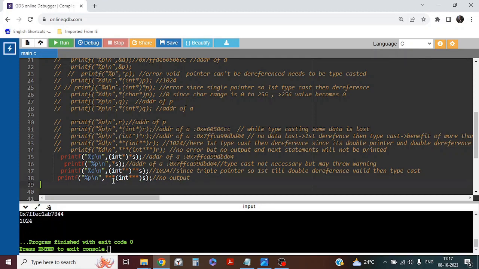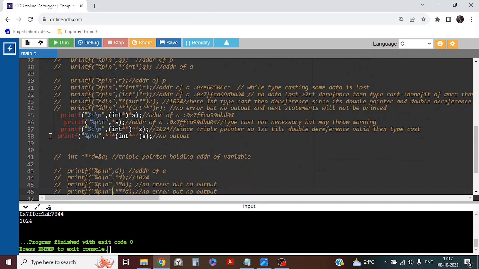Okay. So let us move to the next line number. So let's comment this. Line number 41. So what is this? I have taken triple pointer D, which is holding the address of A variable. Line number 43. What am I doing? I am printing D. So D will give what? D is holding address of A. So it will give address of A simply. Let us check the address of A. Yes, address of A is given.